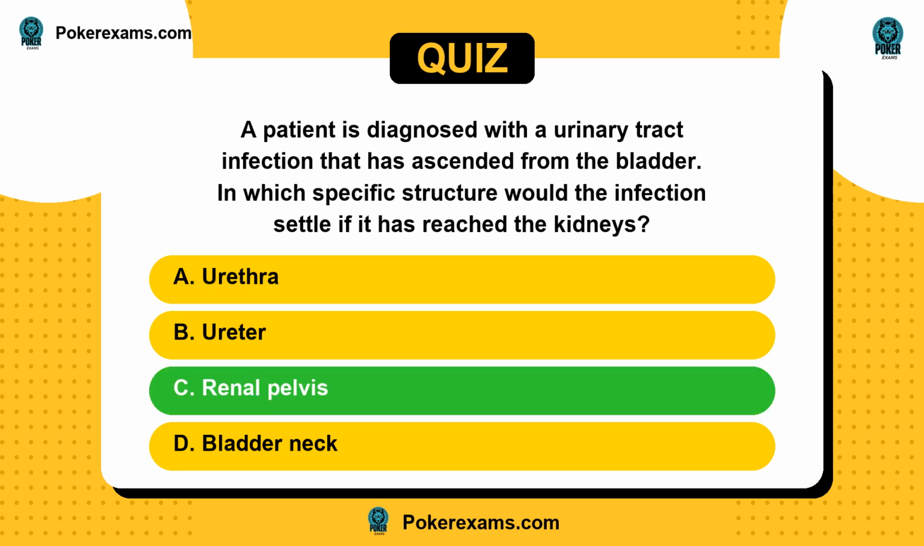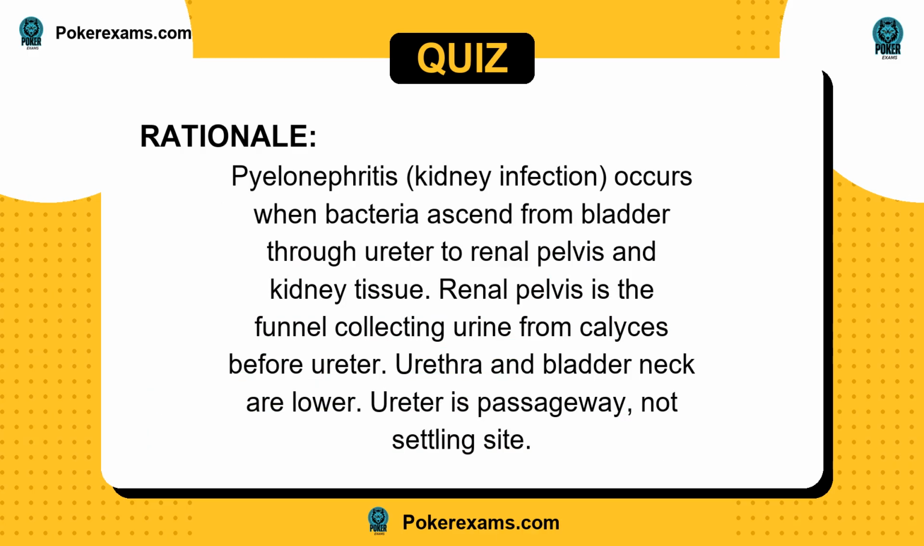The answer is C. Pyelonephritis, kidney infection, occurs when bacteria ascend from bladder through ureter to renal pelvis and kidney tissue. Renal pelvis is the funnel collecting urine from calyces before ureter. Urethra and bladder neck are lower. Ureter is passageway, not settling site.